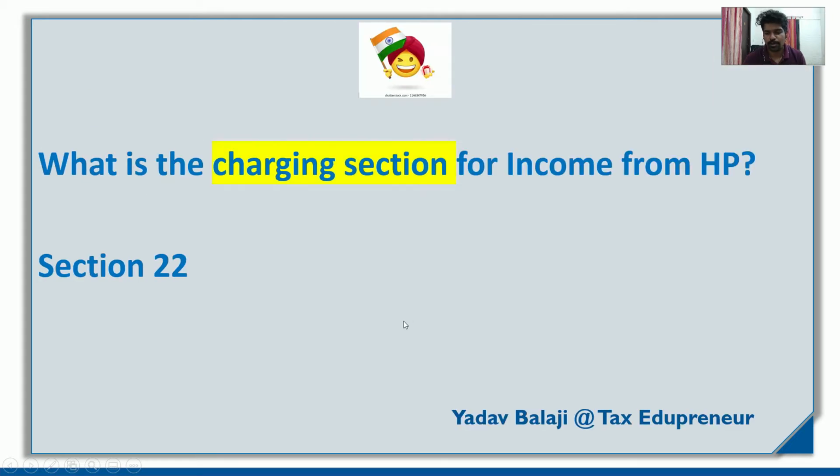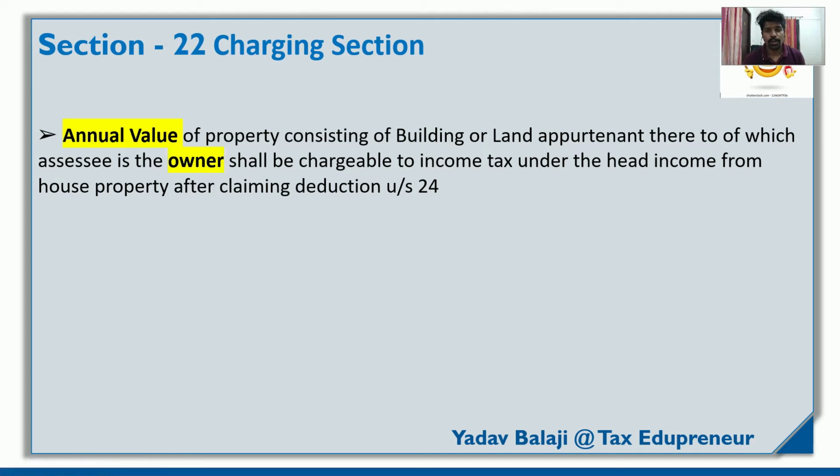Now let's discuss the charging section. For each income head, there are 5 heads of income, and I recorded one more video on that also, you can go and watch that one. For each of the 5 heads, there will be a charging section. It tells when the income received from a particular head of income is chargeable, and this section discusses that.